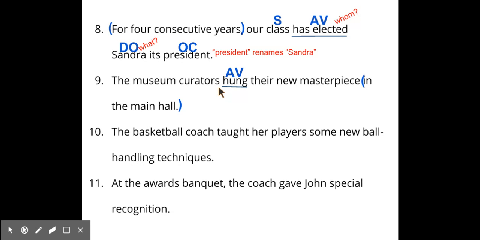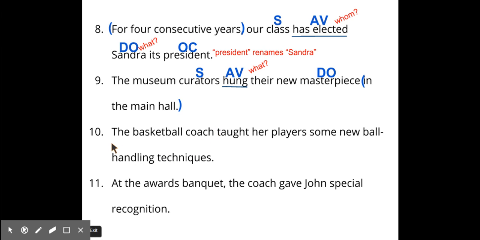Hung is our action verb. And who is hanging? What's the subject? The curators. The curators hung. What did they hang? They hung the masterpiece. Masterpiece is called the direct object. Masterpiece is receiving the action of hanging.